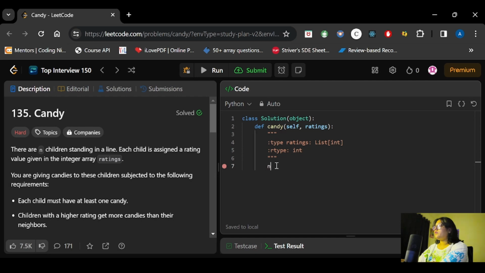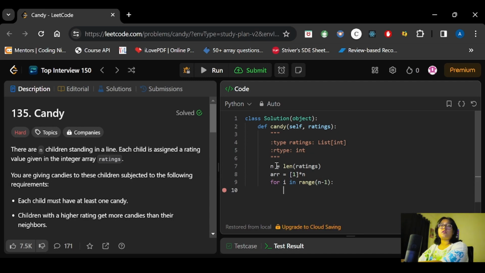First what we will do, we will take the length of the array, length of the ratings, and with that length only we need to initialize an array which will be storing the values, right? So we have to initialize that with 1, right? Because the minimum number of candies will be 1 for each child. Now what we have to do, we will be iterating from left to right. So we will go till n minus 2, therefore I have given n minus 1 here.